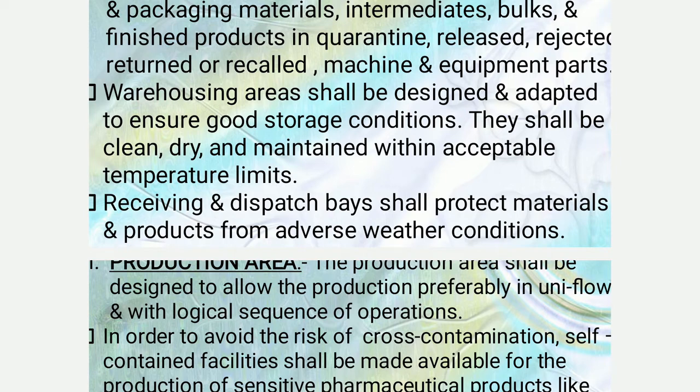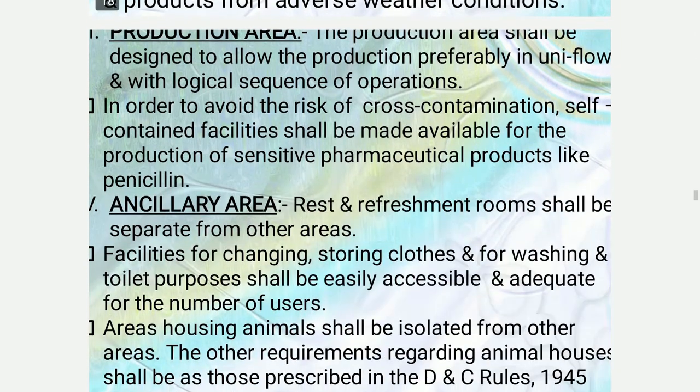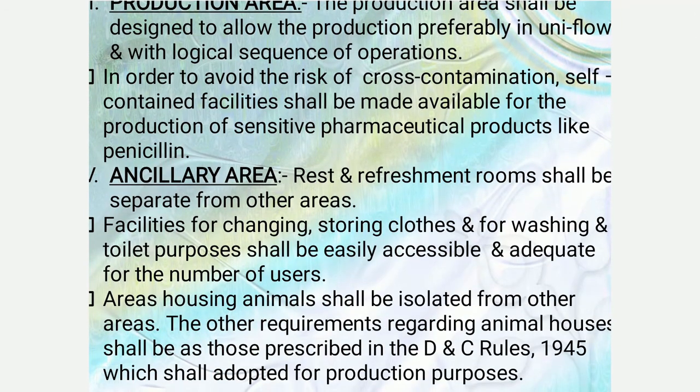Warehousing areas shall be designed and adapted to ensure good storage conditions. They shall be clean, dry, and maintained within the acceptable temperature limits. Receiving and dispatch bays shall protect materials and products from adverse weather conditions. Next one is the production area.